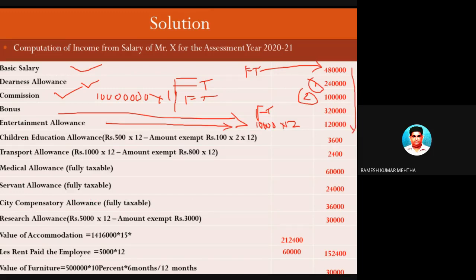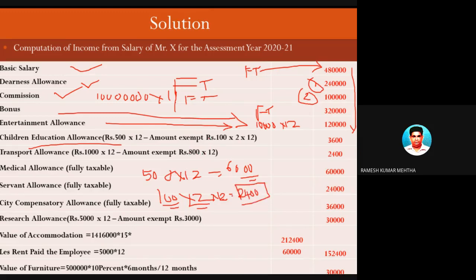Next one is children's educational allowance. He is getting from the employer 500 rupees per month for the full year. So 500 into 12 is equal to 6,000 rupees. Now assuming that he has 2 children, the exemption is 100 per month per child up to a maximum of 2 children. So 100 rupees per month is available, for 2 children 200 is available, and for 12 months you can get 2,400. So this is the exemption.